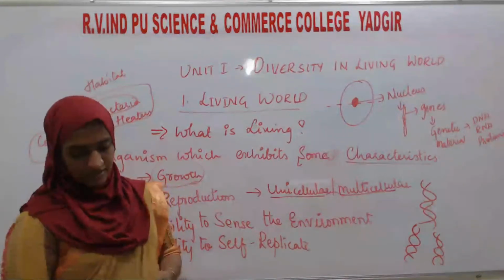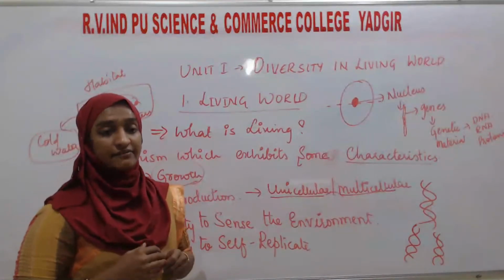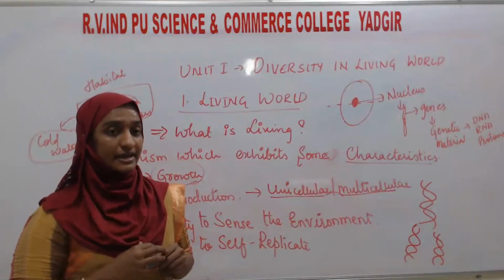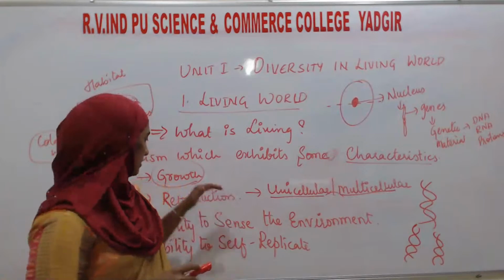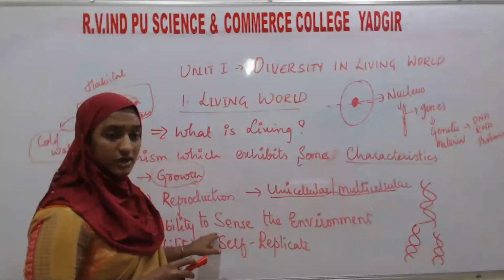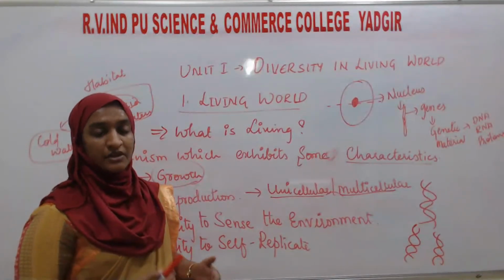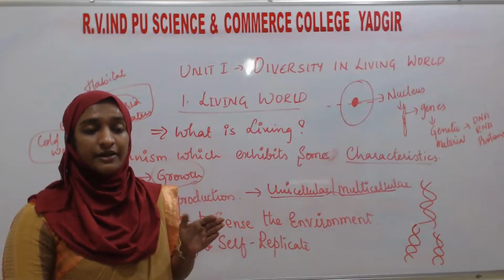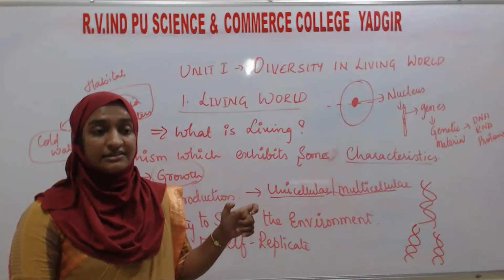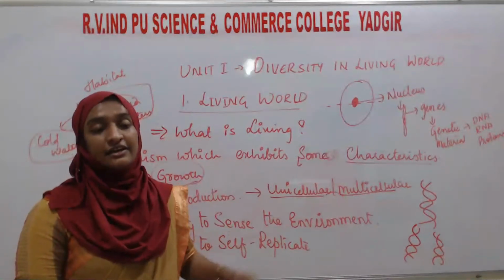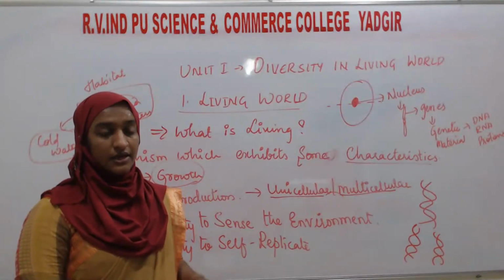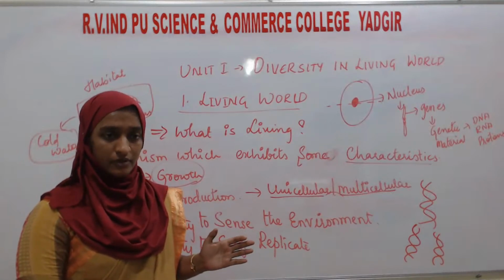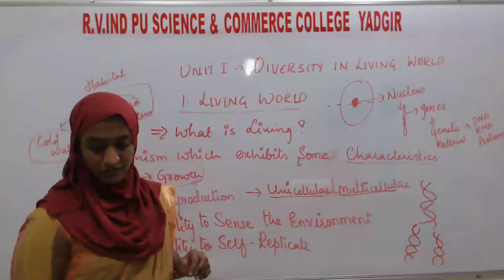In your book, they have explained some characteristic features one by one, such as growth, reproduction, sense to environment, and metabolism. They explained whether each particular characteristic feature is a defining character of a living organism or not. That we have to see one by one.